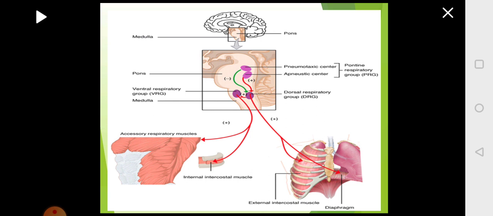That is the muscles present between the ribs, internal intercostals, external intercostals, accessory muscles which bring about inspiration and expiration, as well as the diaphragm. All these muscles are innervated by the nerves coming from the region of the medulla. Medulla is the basic center which is regulating the respiration.